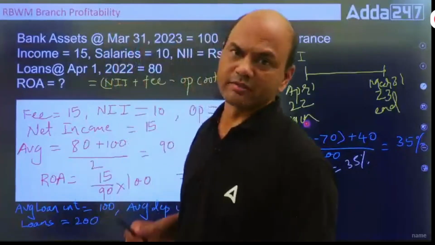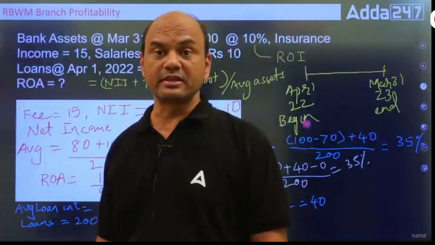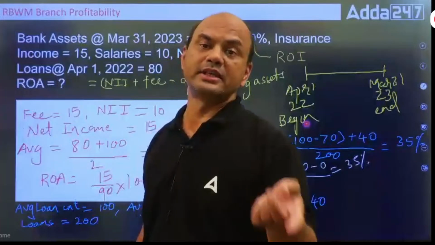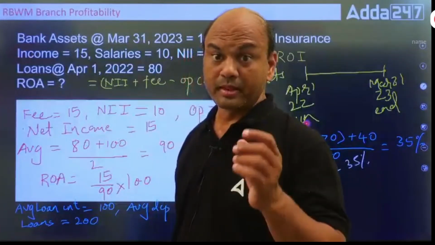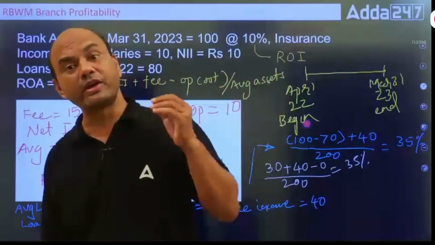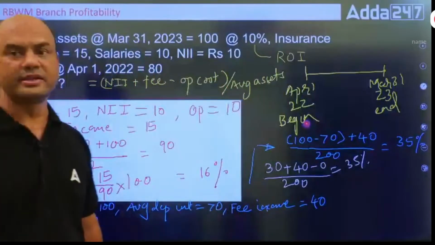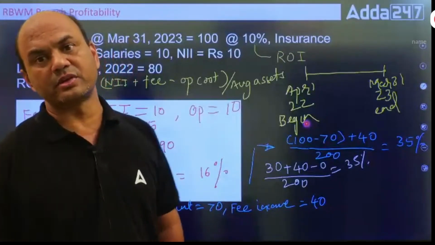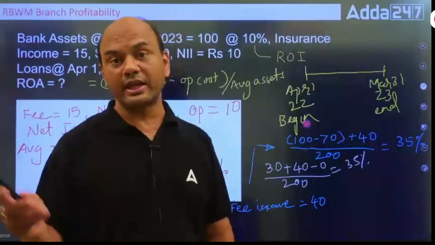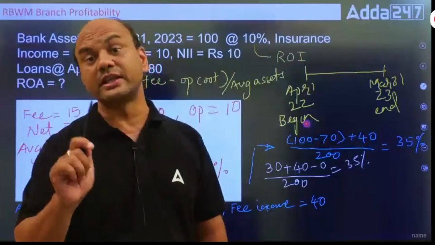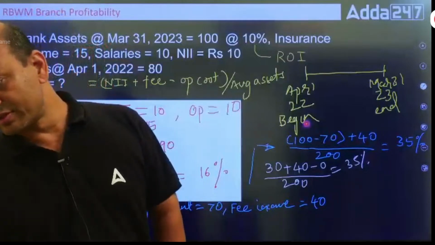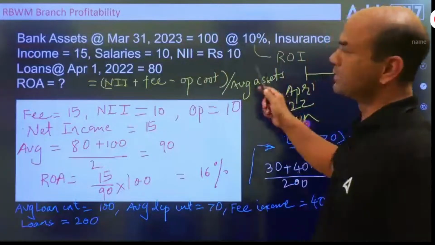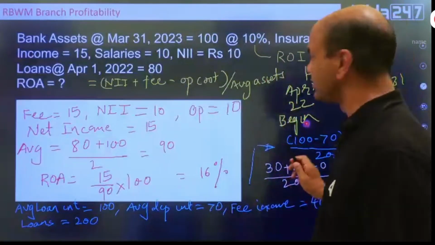If your bank doesn't have a fee income or any TPP sale, then it means your bank is having the same ROA and NIM. Kindly keep this in your mind. This is a favorite question in the exams. If your fee income is not there, TPP income is not there, then your NIM and your ROA are the same. Got it? Clear these two numericals, 1 and 2, very clearly. Move on.